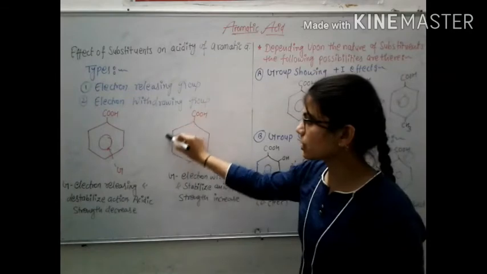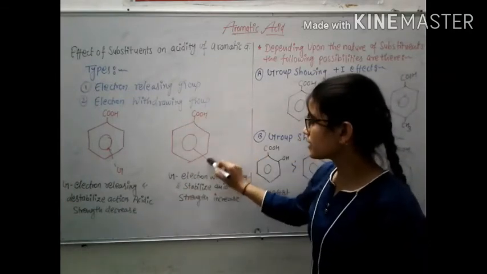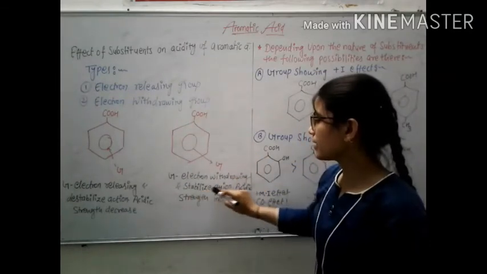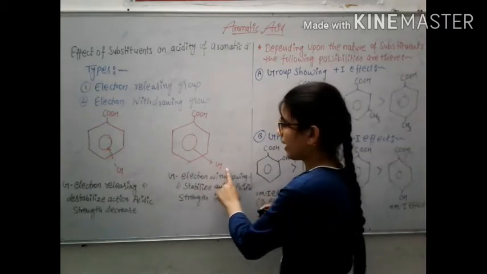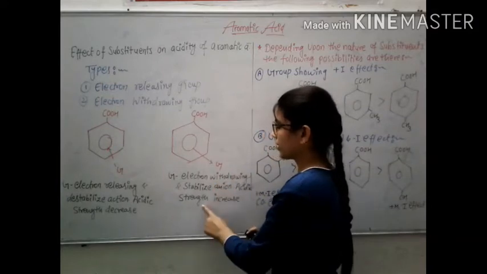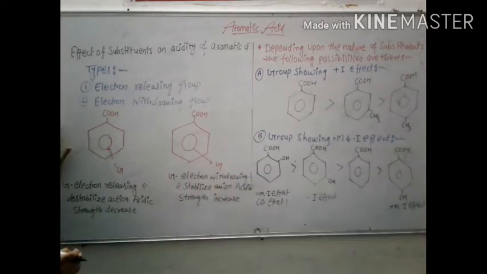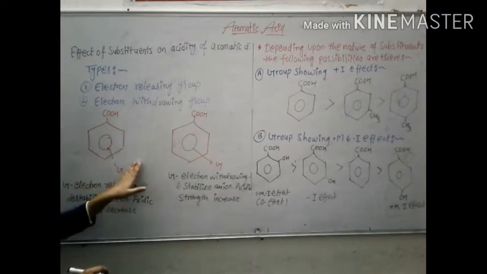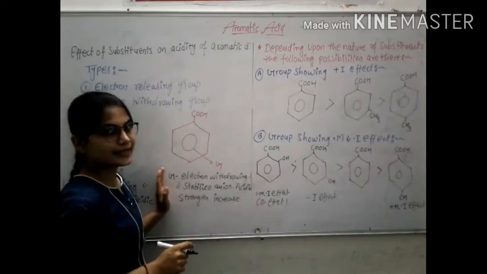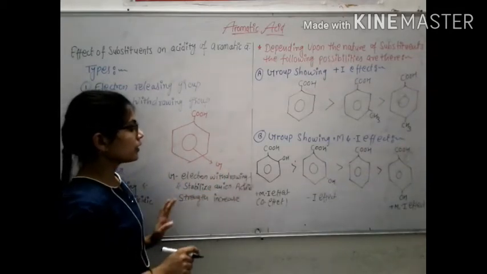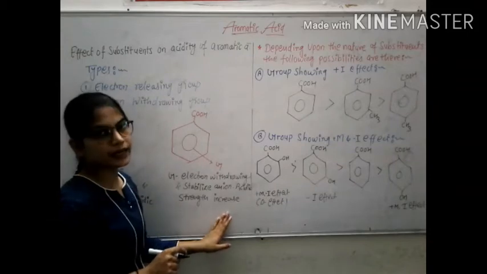Here is again the structure of benzoic acid. G is an electron withdrawing group and stabilizing the anion. Acid strength is increased. Both are the structures showing the effect of the substitution. In the first structure, when electron is released and the anion destabilized, acid strength is decreased. When electron withdrawing and stabilizing the anion, acidic strength is increased.